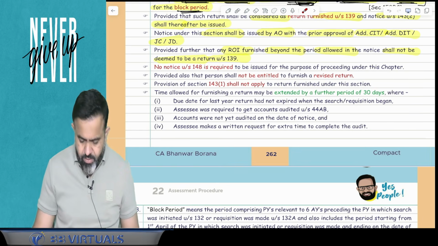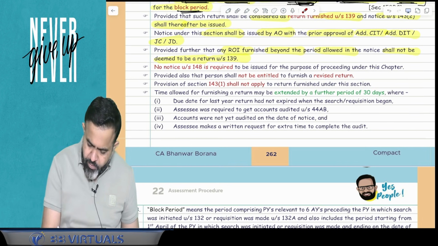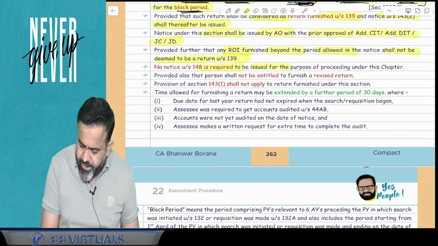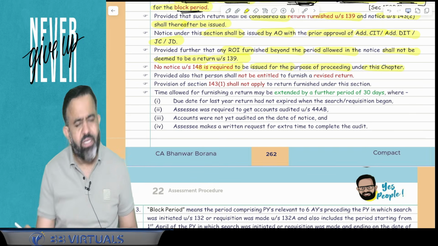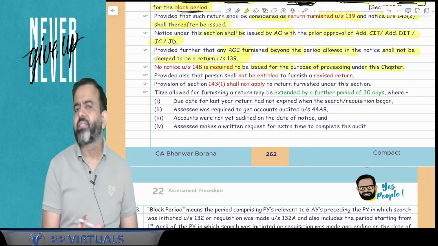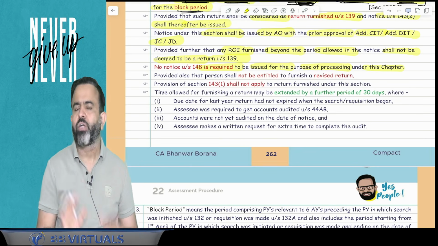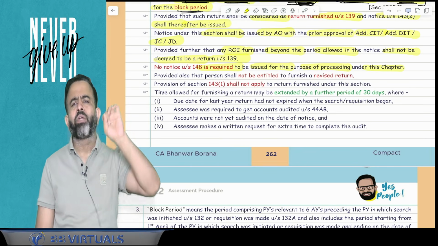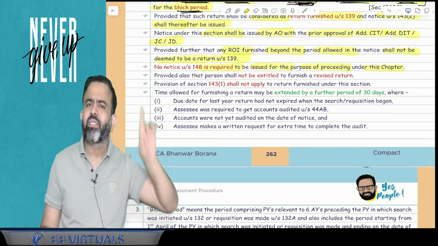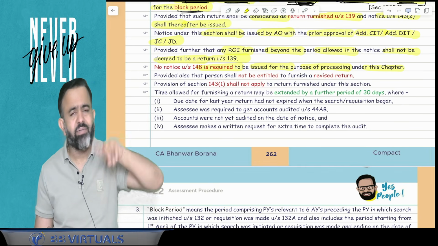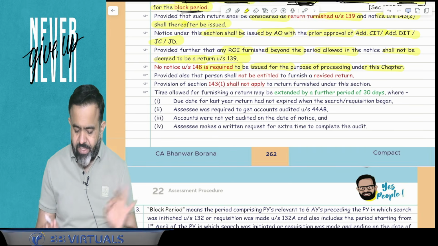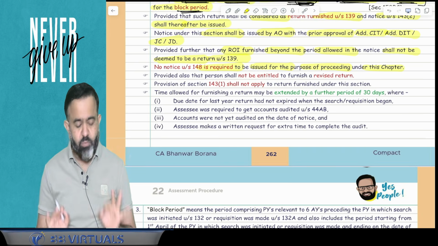Now next part: no notice under section 148 is required to be issued for the purpose of proceeding under this chapter. It's very simple. Notice under section 148 is required when there is income escaping assessment under section 147. Yesterday we completed that. So here, no notice is required under section 148.